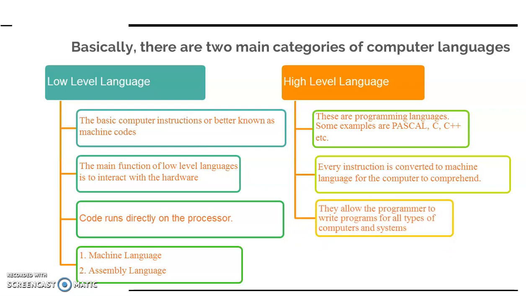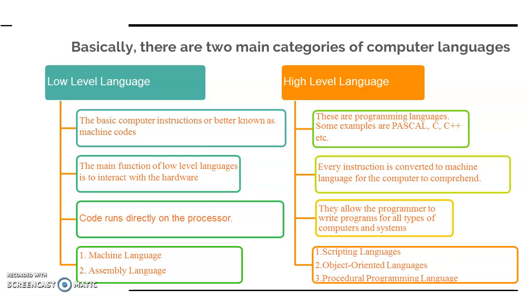They allow the programmer to write programs for all types of computers and systems. That means high level language can provide you platform independence. For example, in Java you can create a program which is compatible with many platforms. You can create a simple Java program which can be executed on Windows as well as on Linux.